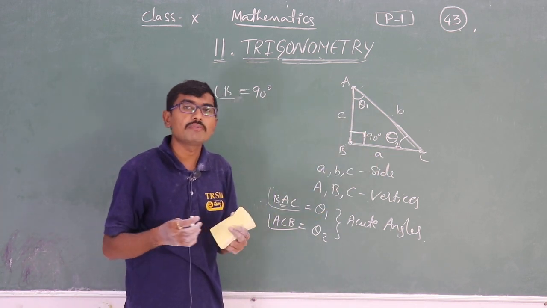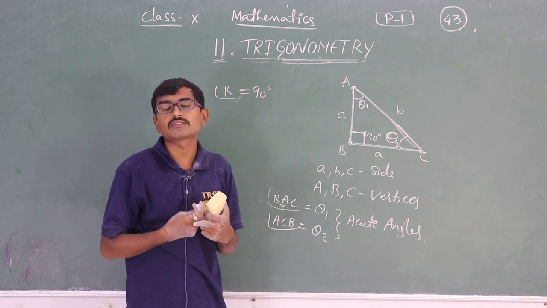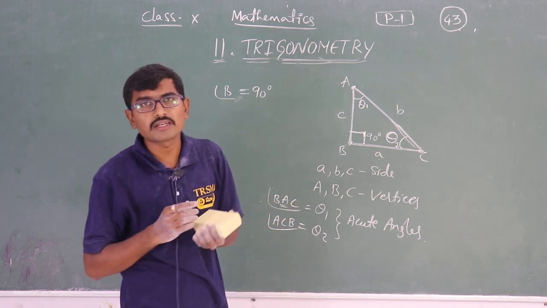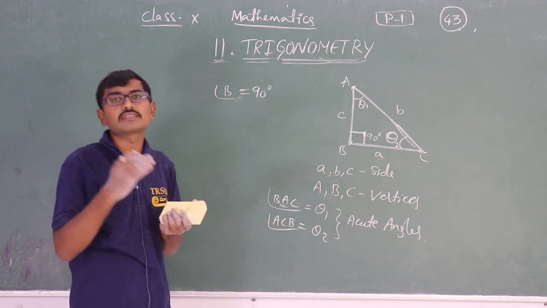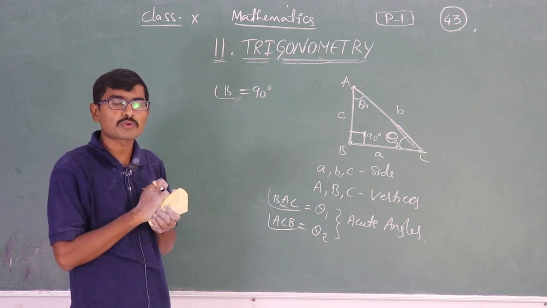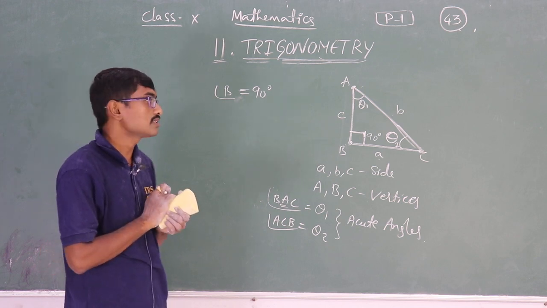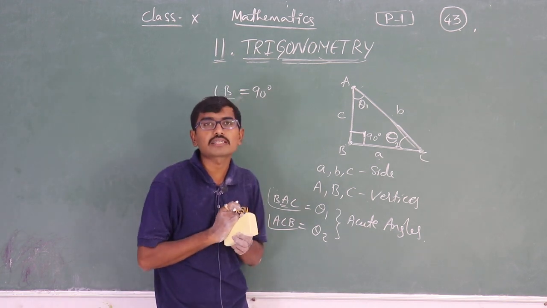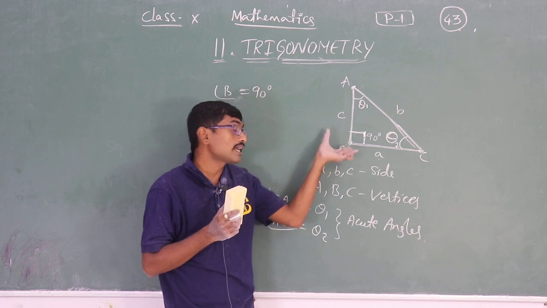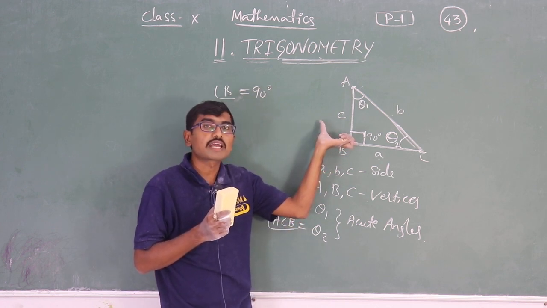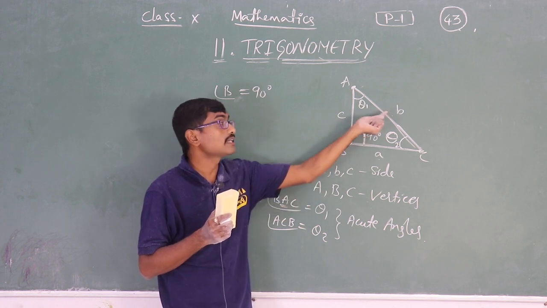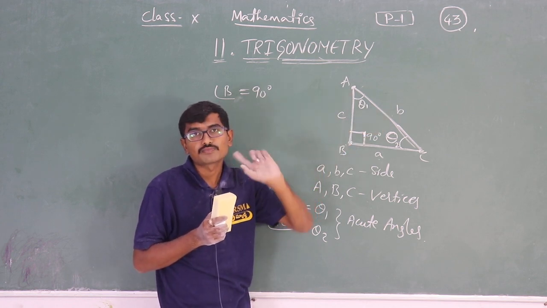Why? Because the sum of the interior angles of a triangle is always 180 degrees. You already know about the properties of triangles, which you discussed in 6th, 7th, 8th and 9th classes, especially in 8th and 9th. You learned how and when we can draw a triangle. We can draw a triangle if the sum of the two smaller sides is greater than the greatest side, isn't it?